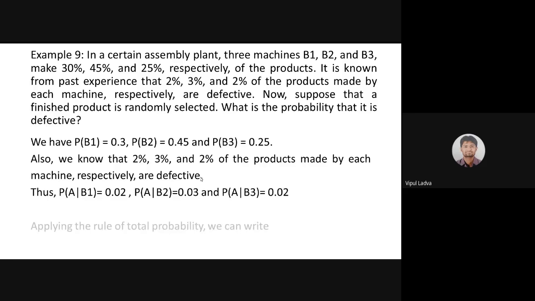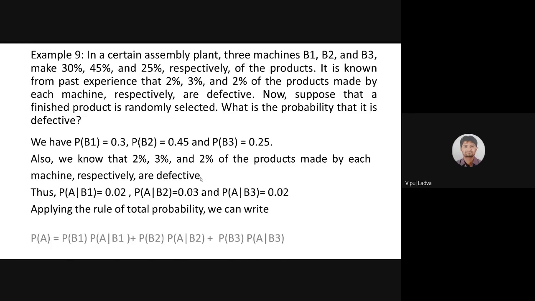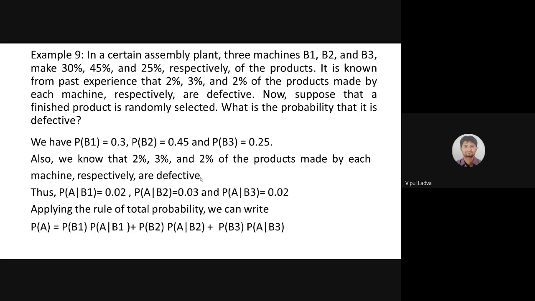Now, applying the rule of total probability, this will be the case. The selected item is defective. There are 3 different chances. Either it is produced by B1 and it is defective, or, addition means or, the selected item is produced from B2 and it is defective, or the selected item is produced from B3 and it is defective. And observe, all this data is provided in the question. We have P of B1, B2, B3, A over B1, A over B2, A over B3. We just need to multiply them, and the respective addition will give